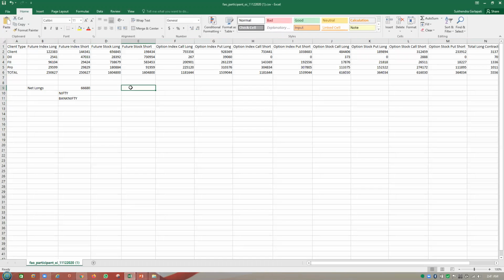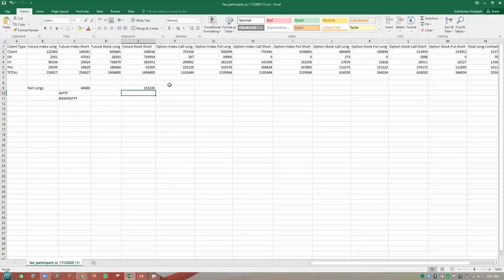Same if you go to the stock futures, the FIIs are long by 7,38,679 and short by 5,83,453. So here also the FIIs are net long by around 1,55,226.